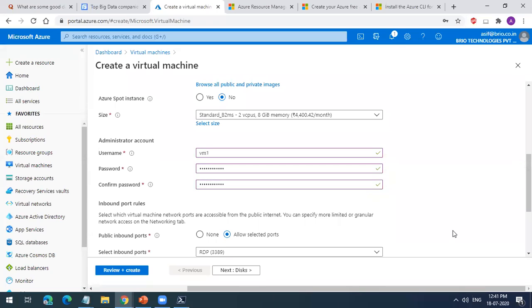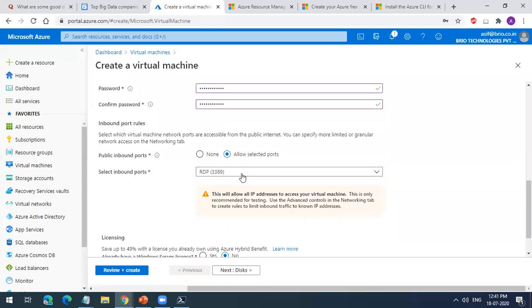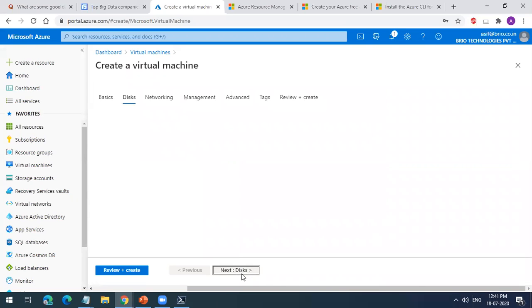Now I want to access this machine, right? So I have to allow the RDP port. If I do not allow that, I will not be able to access that machine. As of now it is for administrative tasks; later on we can stop it once we have our application server on or anything.